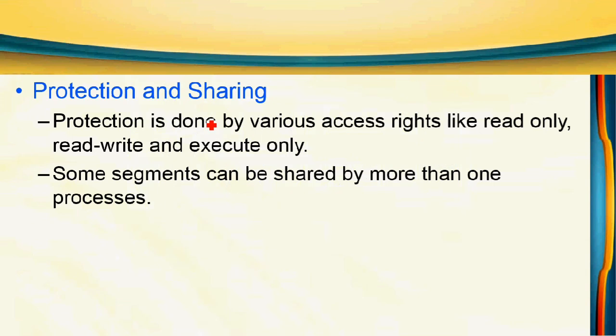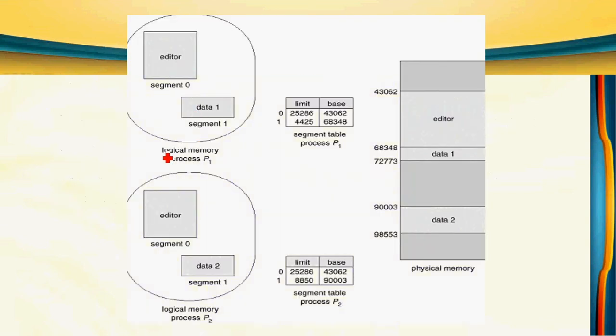Like paging, here also we can give protection by giving various access rights like read only, read write, and execute only. Some segments can be shared by more than one process. That is called sharing. Here we have an example. This is the logical memory of process P1, and this is P2. Here segment 0 is the editor segment, and here also segment 0 is the editor segment. So both processes use the same segment, so it can be stored in only one location.